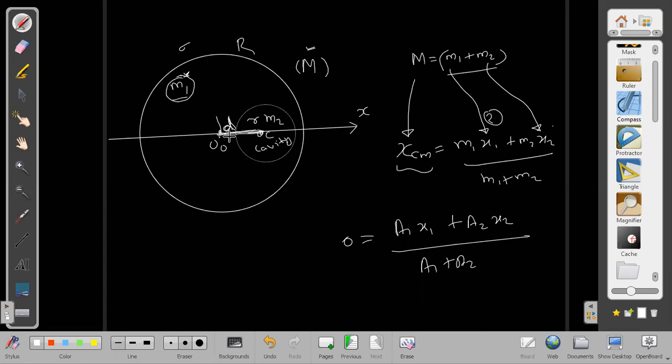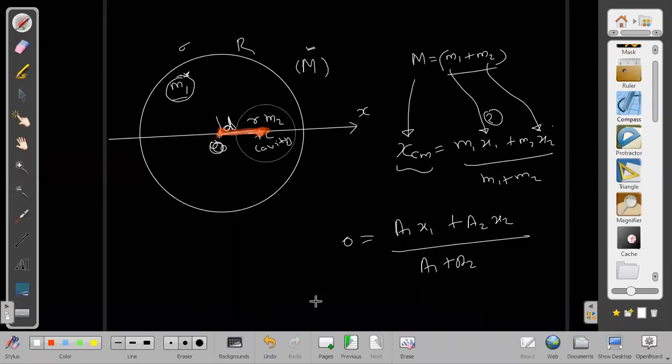X2 is at a distance d from the origin, its center is at distance d, d only, not d minus r. I was confused: this distance from here to here is itself given as d.